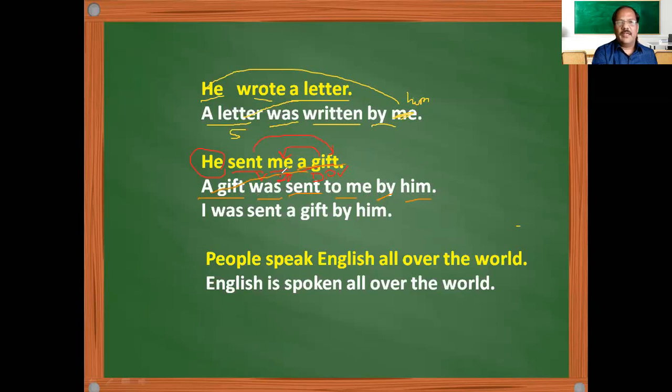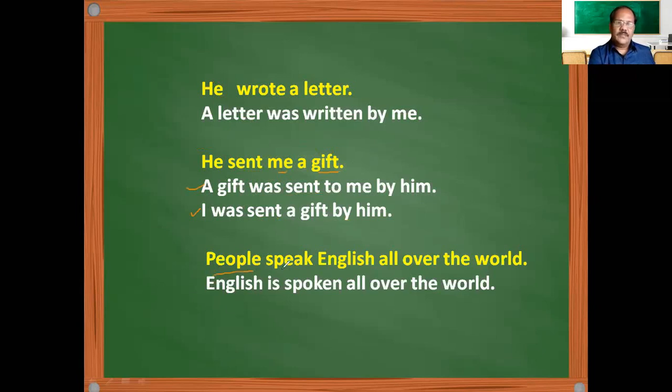Then again you are taking the indirect object as the subject. That means I is the subject, and was is the be form, then sent is the past participle, and by and him, he becomes him here. So here what I did is I am taking this me as the subject of my passive voice. That means when there are two objects, two passive sentences are possible. So when a sentence like this is given to you, identify if there are two objects, and construct two passive sentences, because both are possible. Then go for the next one.